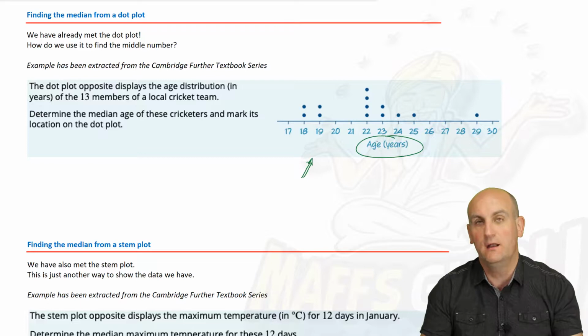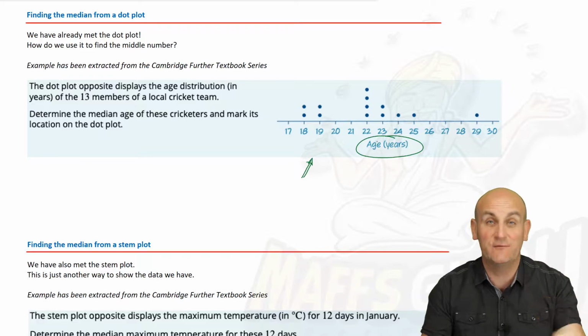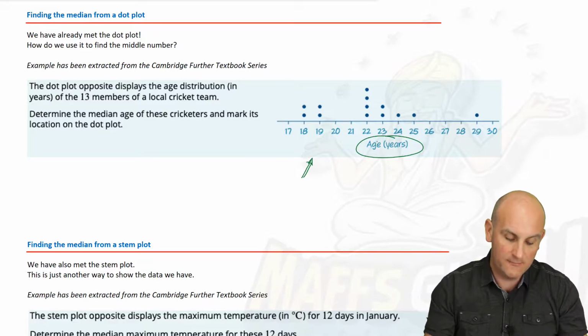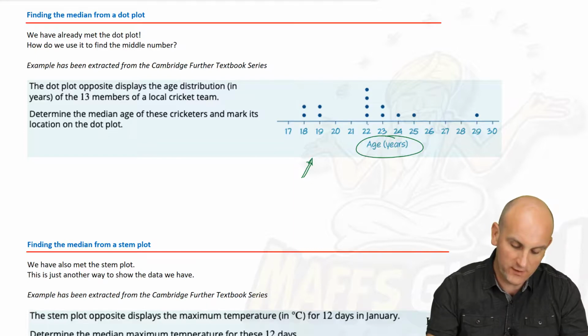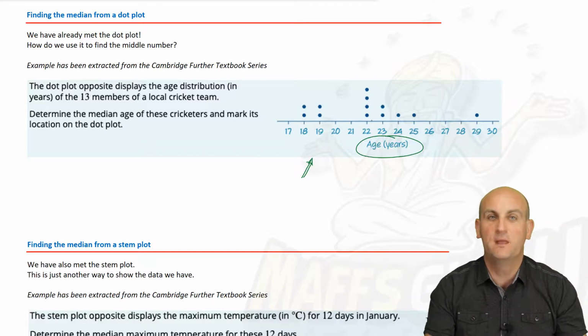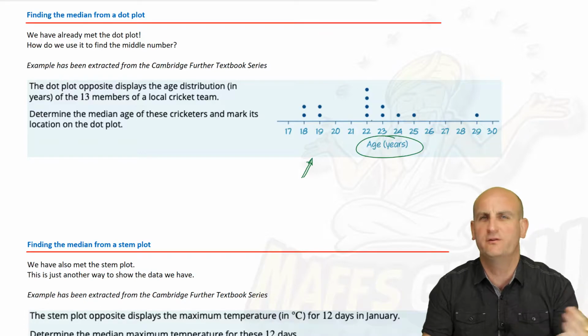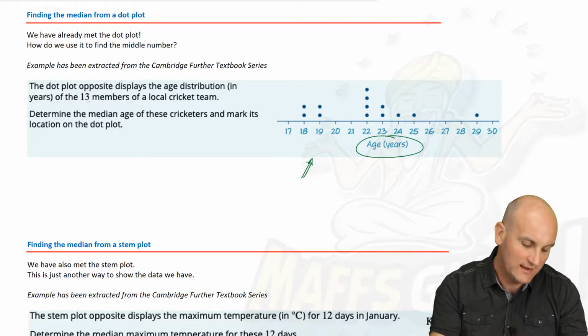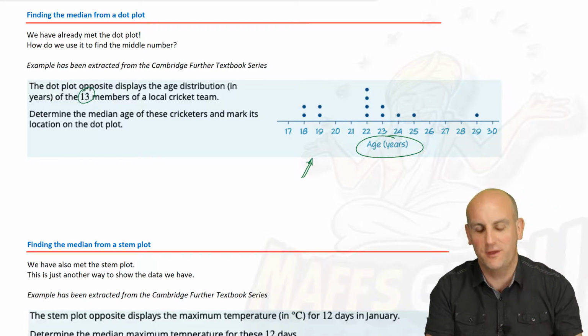So obviously there, that bottom line, that axis has got what the data is trying to show me, and it says age in years. Always make sure you know what value or what units this is given in. Determine the median age of these cricketers and mark its location on the dot plot. So again, median. Although these are dots, they still stand for numbers. So what I'm going to do is count how many numbers there are. 1, 2, 3, 4, 5, 6, 7, 8, 9, 10, 11, 12, 13. And you're sitting there going, hold on a moment, MaffsGuru, you didn't need to count. It actually told you. Absolutely, it told me in the question there were 13.